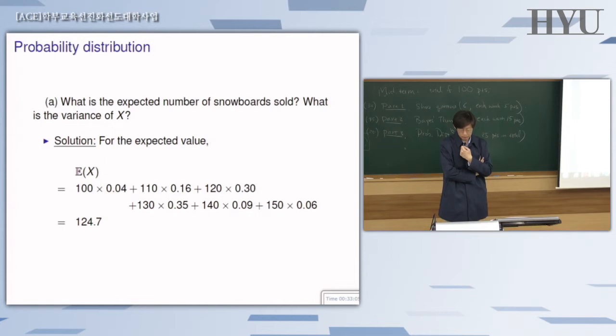So multiply each probability by the corresponding value of X, and then go over all possible values of X. That's nothing but the expected value, of course in the case of a discrete random variable.